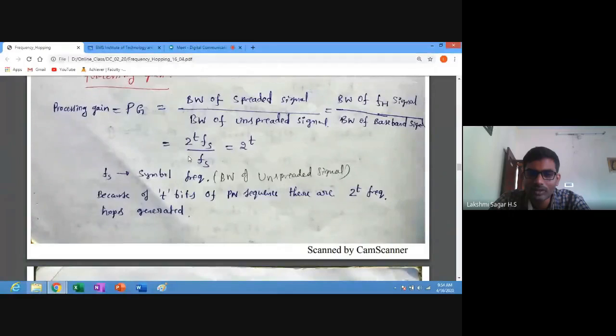So here t is the number of bits of the pseudo noise sequence, and t bits can be used to generate 2 power t frequency hops using the frequency synthesizer.